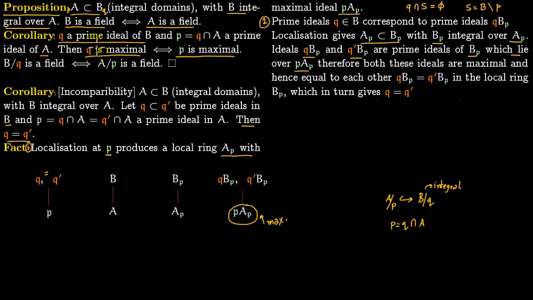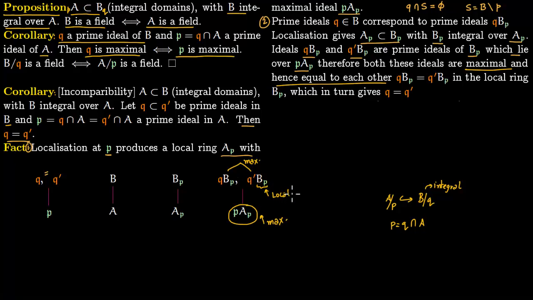But here is the corollary: the ideal on the top is maximal if and only if the contracted ideal is maximal. So corresponding to these two, we had this contracted ideal, but this is maximal, so it has to be the case that both of them are maximal. So both these ideals are maximal, but now they have to be equal to each other precisely because this B_P is a local ring. So if you just look at this, this is a local ring.